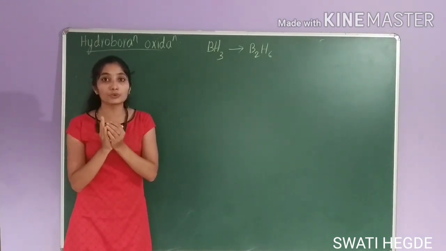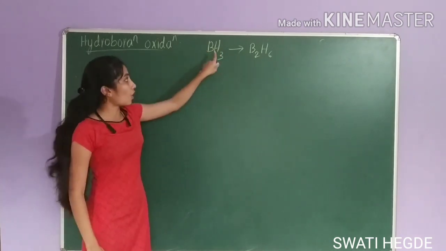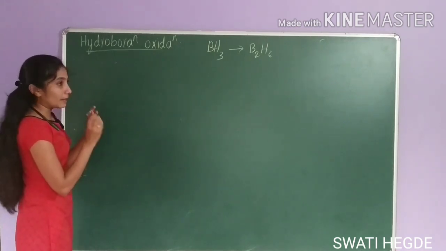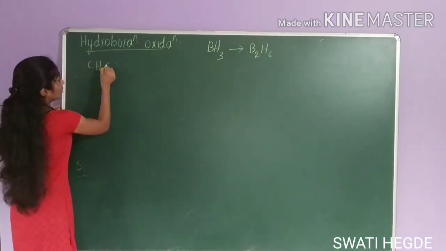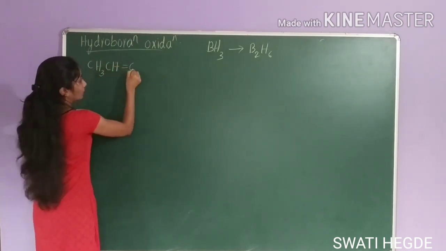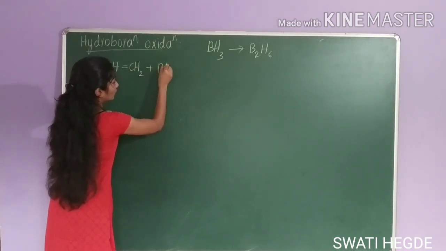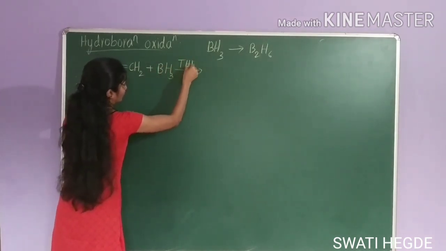THF is used to prevent dimerization of borane. Here in first step we will treat alkene CH3 CH double bond CH2 with, sorry, not diborane, BH3 in presence of tetrahydrofuran.